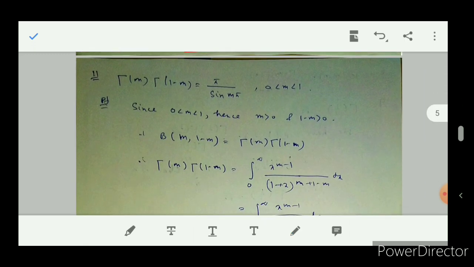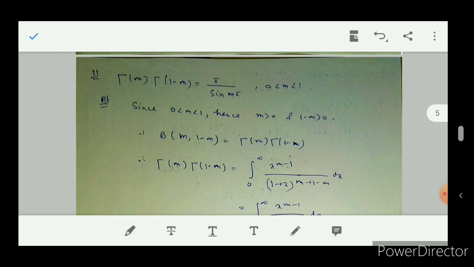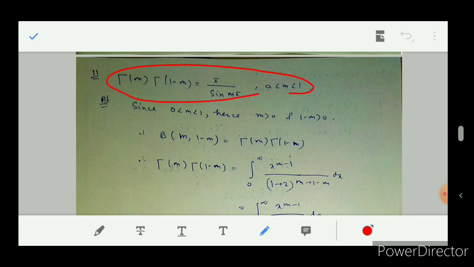Next, I am coming to this formula: gamma m gamma 1 minus m equal to pi by sin m pi. It is also a very important formula, in the sense that in many problems of gamma functions you will require to use this formula.